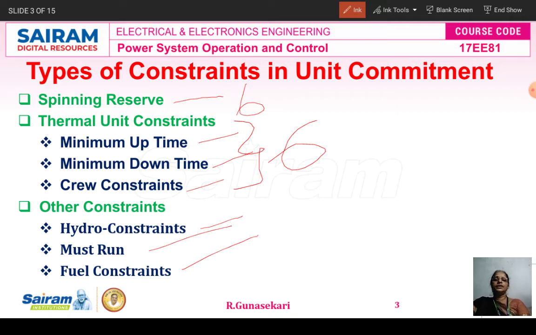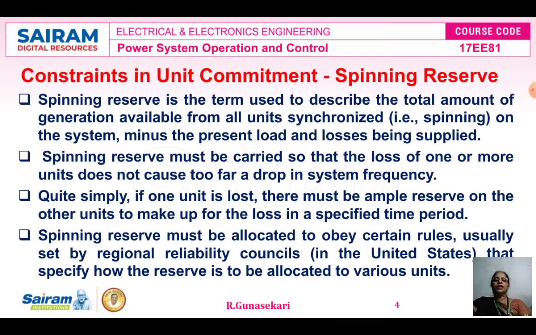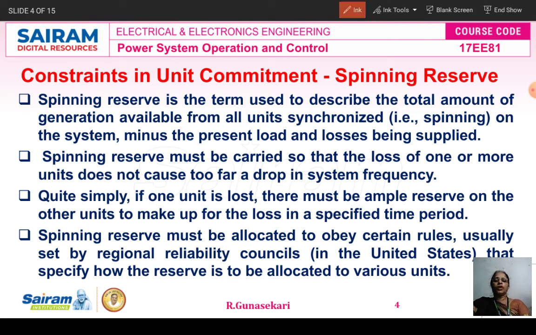Now we study in detail each and every constraint in the unit commitment. The first one is the spinning reserve. Okay, spinning reserve is nothing but what? Unit capacity minus unit output, that is the spinning reserve of the generating unit. If it is the power system, the installed capacity of the power system minus the generated capacity of the power system is nothing but the spinning reserve.